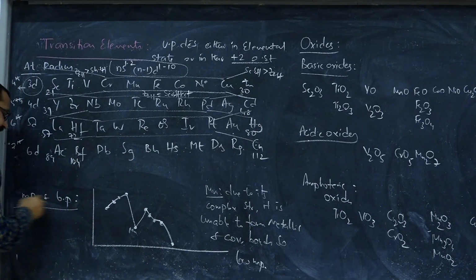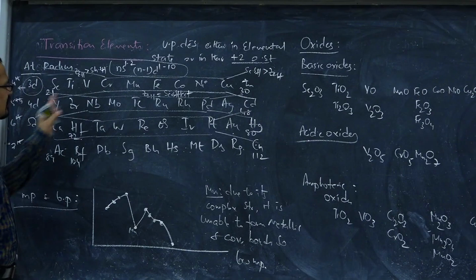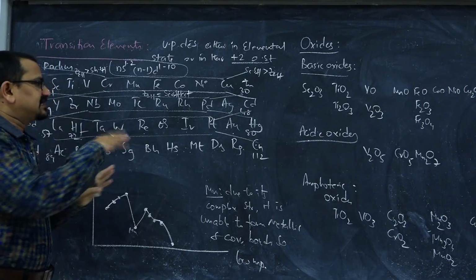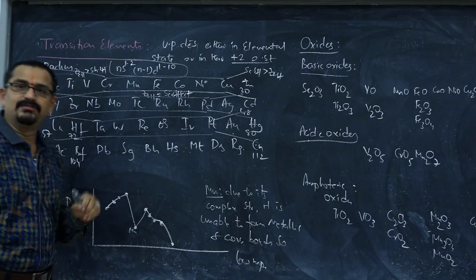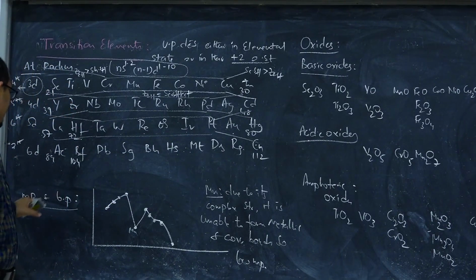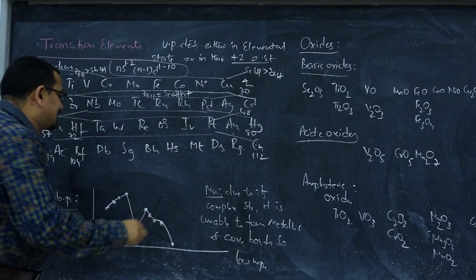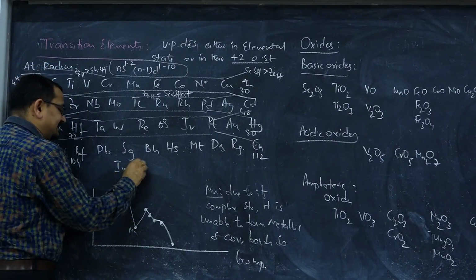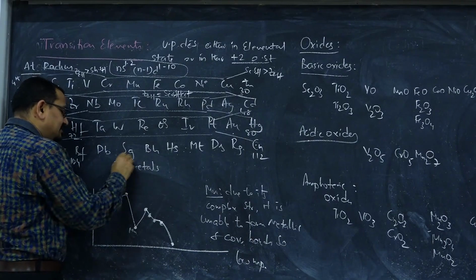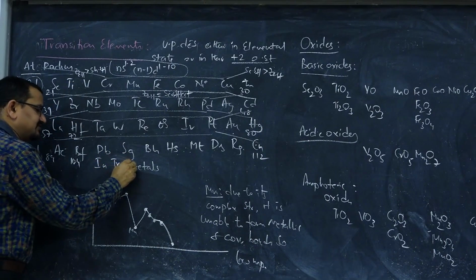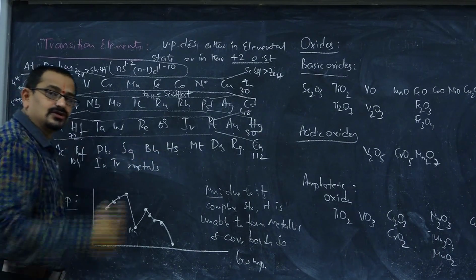When it comes to melting and boiling points, these are all metals, less active than S block, slightly more active than some of the P block metals. In transition metals, there is a small comparison between transition metals and other group metals.